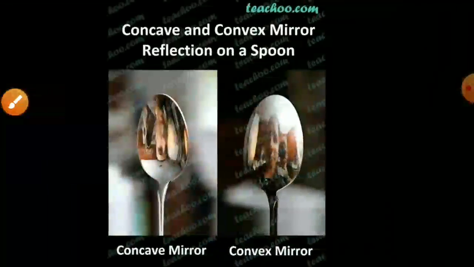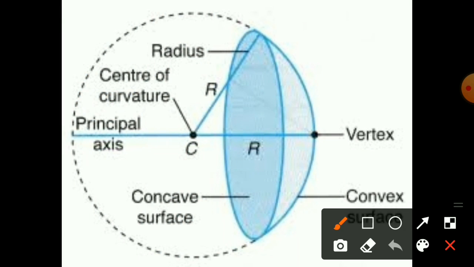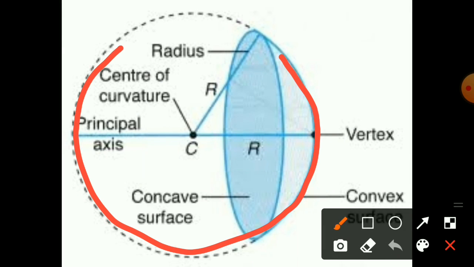Next concept is about the spherical mirrors. Yes, it is a spherical mirror. By using these spherical mirrors, we make the concave and convex surfaces. Suppose this is a completely spherical mirror. By using the spherical mirror, we are making both the concave and the convex.